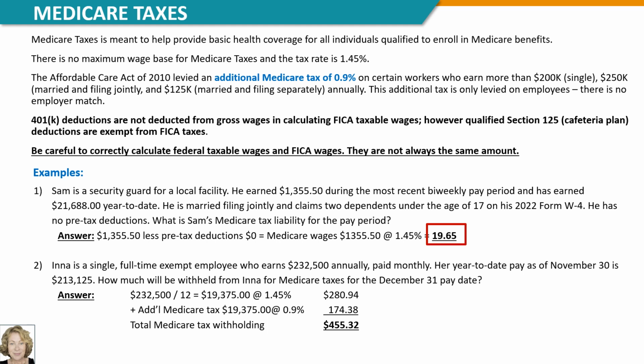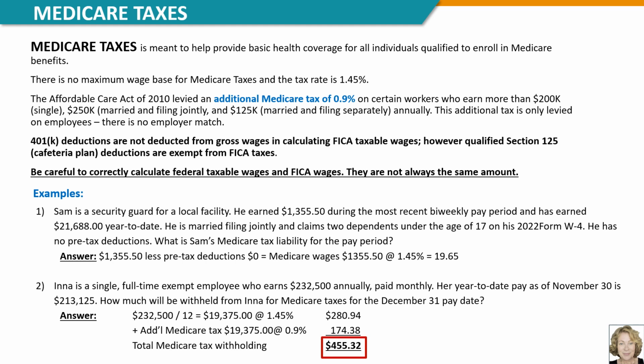Well, first thing to remember is that the Form W-4 is for federal tax withholdings, and the dependents do not impact the Social Security and Medicare tax withholdings. So we can start with calculating the Medicare wages by first looking at the wages per pay period and whether there are any pre-tax deductions. In this case, there are no pre-tax deductions. So the calculation in this case is $1,355.50 multiplied by 1.45%, which equals $19.65.